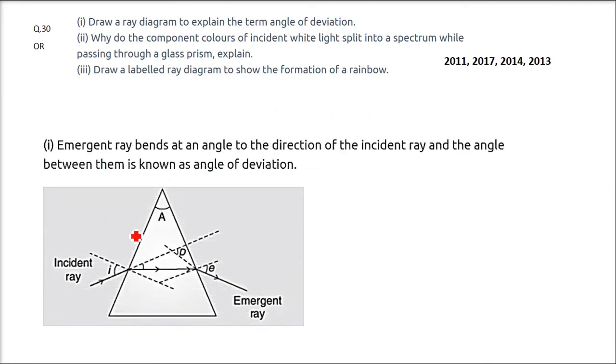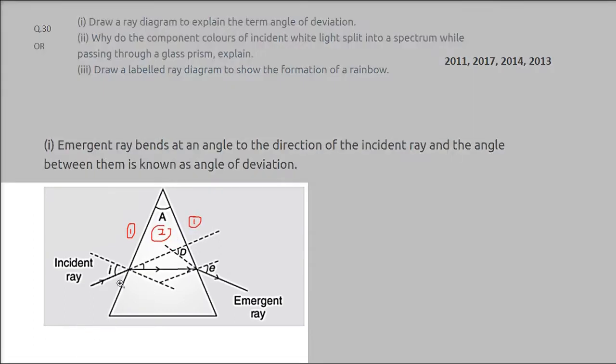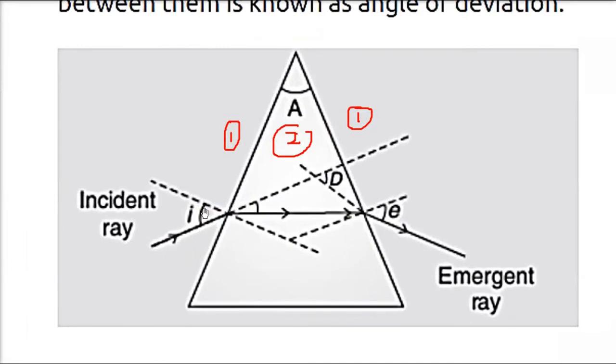So here is medium 1 and this is some prism or triangle, or you can take any object. So it's medium number 2. Again, this is medium number 1. What is happening here is, this is our incident ray. When this incident ray changes the medium, it bends. Now when it again re-emerges into the same medium, it bends again because of the difference of the refractive indexes. This we have extended, this also we have extended backward.